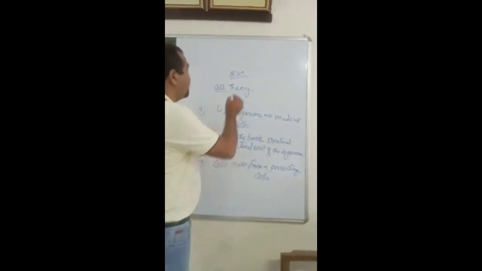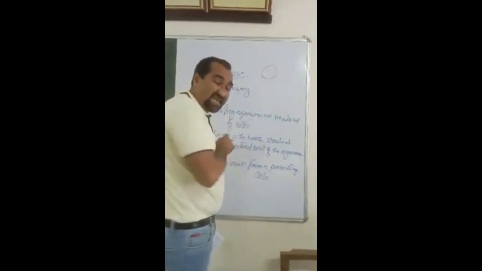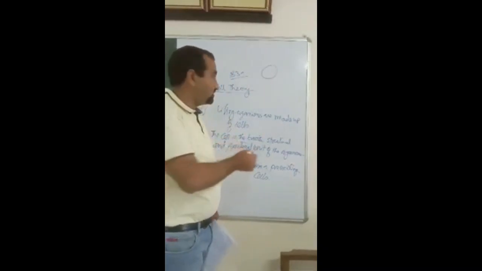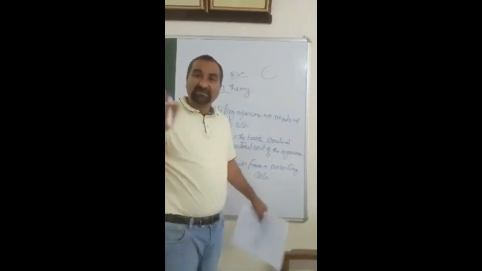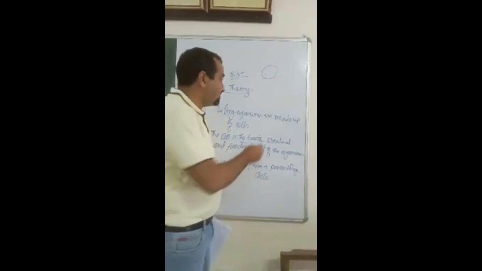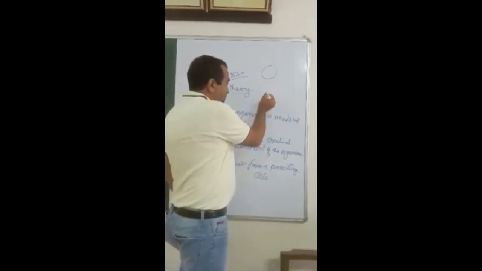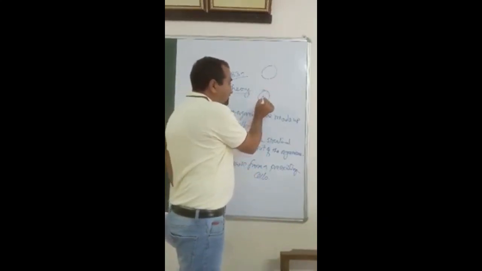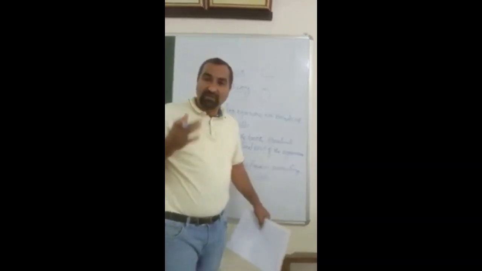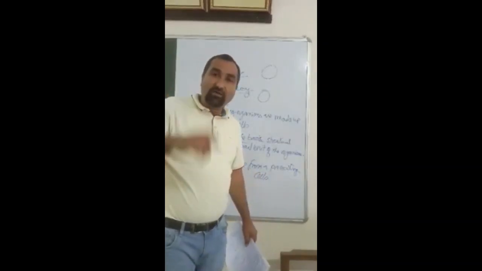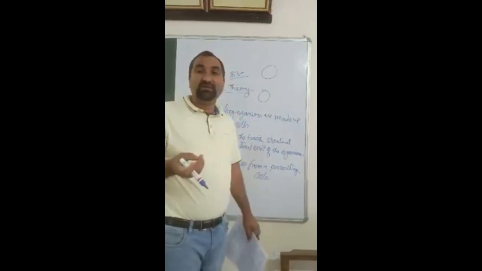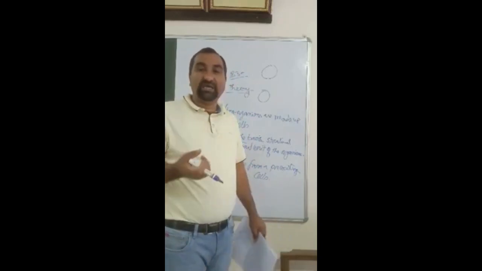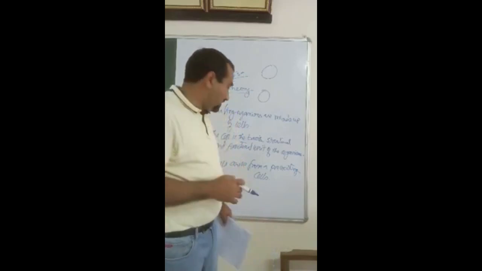It means if we have a cell, definitely this cell has a mother cell. Only if there is a cell can new cells be prepared, obtained, or formed.